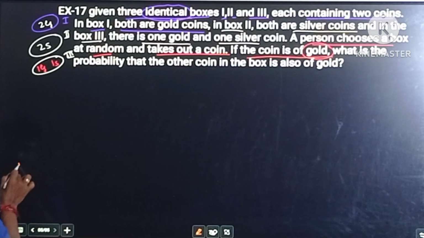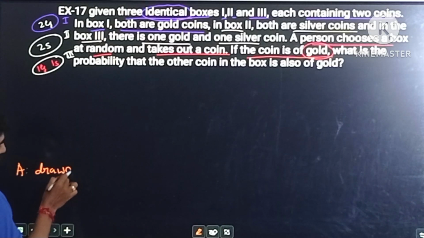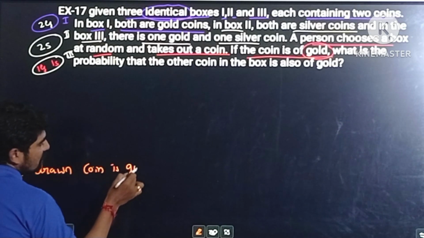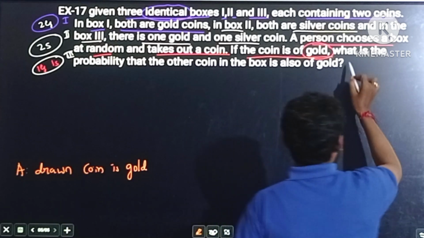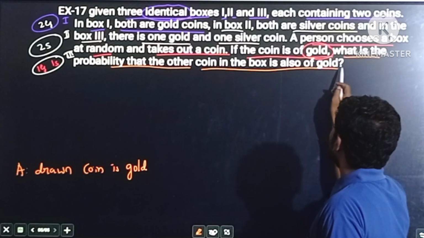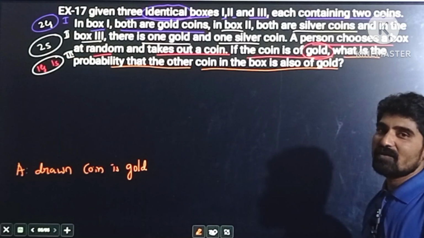Given event is A, and A event is: drawn coin is gold. And then his question is, what is the probability that the other coin in the box is also of gold? See here, he asks in an indirect way.